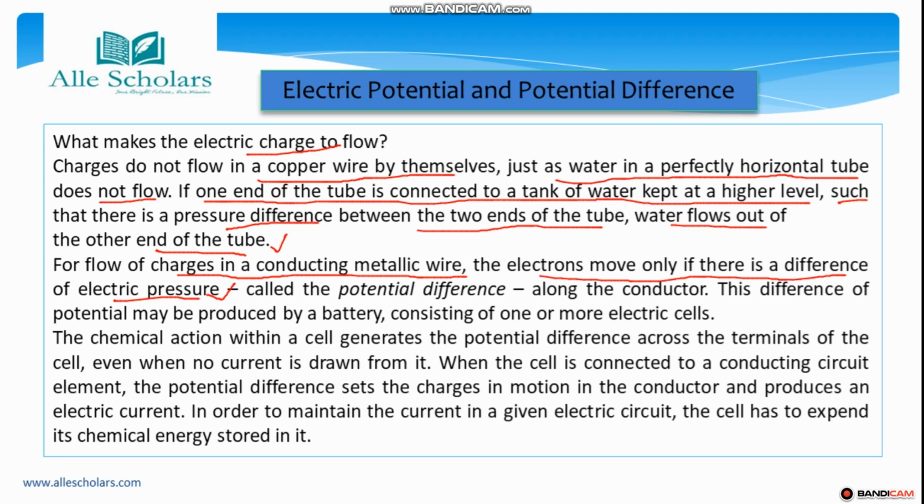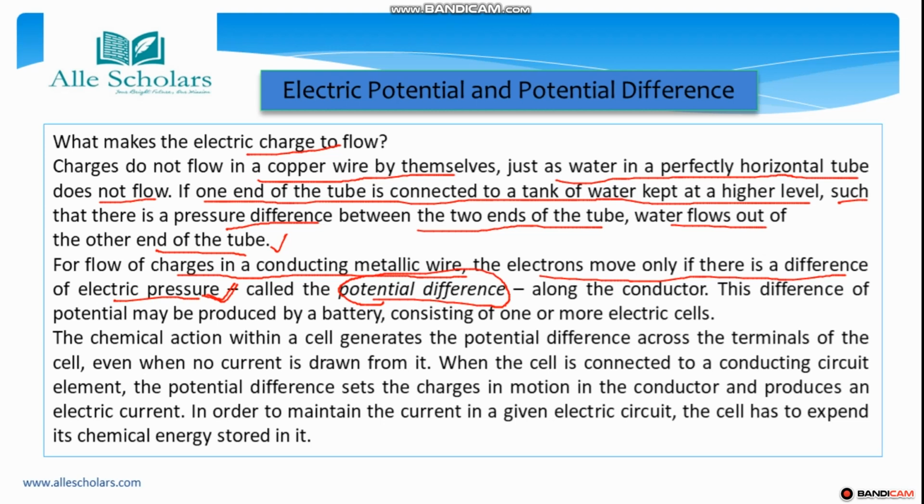As I have already told you in my previous section, when the battery was attached, you must have seen how current was conducted. तो जब बैटरी अटैच हुई तो वो जो random flowing electrons थे they started to flow in one direction, that was from negative to positive. Why did that happen? Because a difference of electric pressure was generated, and that difference of electric pressure is called potential difference.